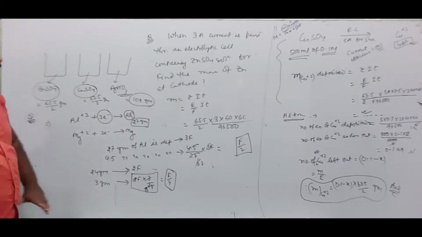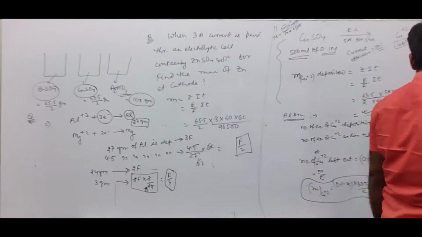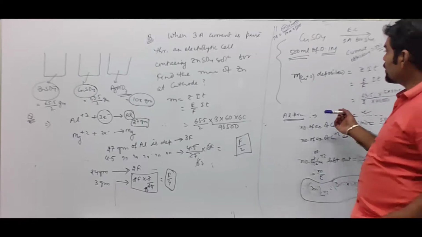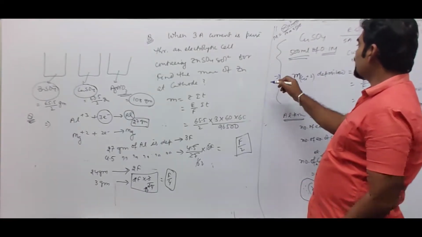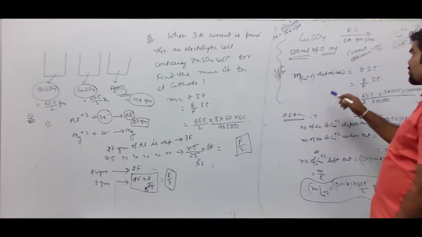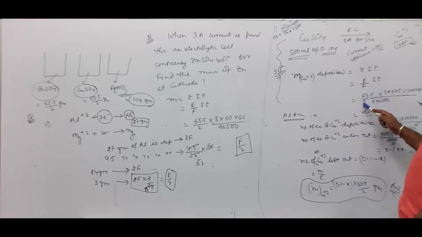Once again, the question was: from 500 ml of 0.1 molar copper sulfate solution, by passing 5 ampere current for 3 hours with current efficiency 50%, how much copper 2+ is left out in the solution after electrolysis? How to solve this? Since we know that the mass of copper 2+ deposited is equal to ZIt, Z is written as E by F, into It. The E value is this much, and I into t, no problem.